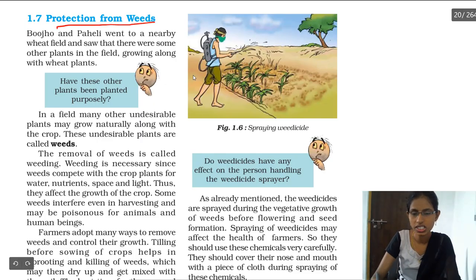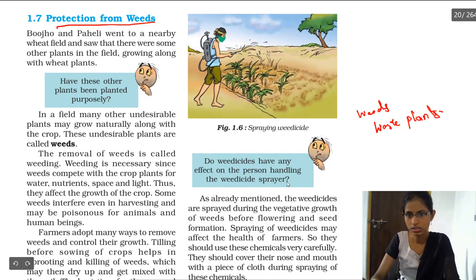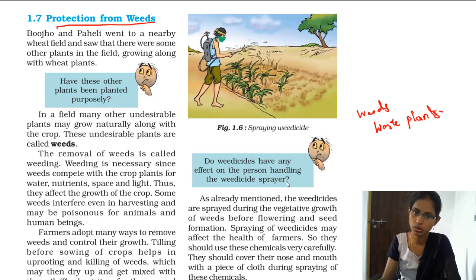We are going to see protection from weeds. Weeds are nothing but the waste plants, the plants that we don't require, okay? In a field many grasses or other kinds of weeds grow, and we have to remove those weeds so that insects do not harm the crops which are grown, okay? This is the most important method, protection of crops from the weeds, okay?